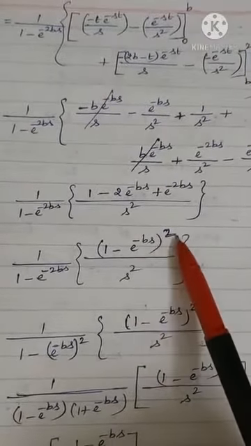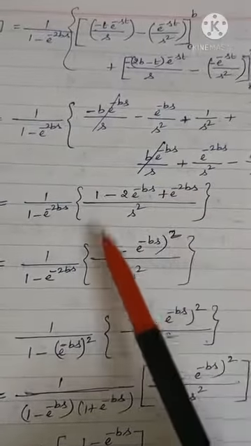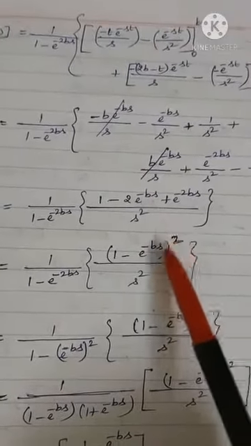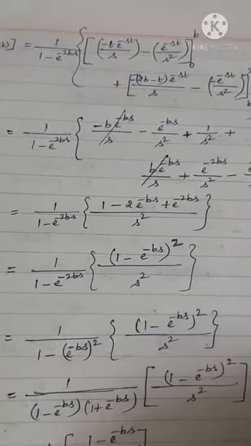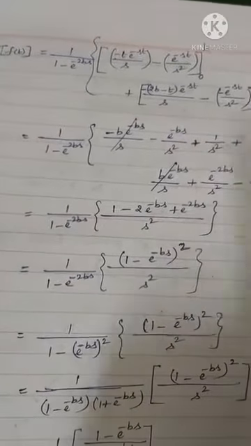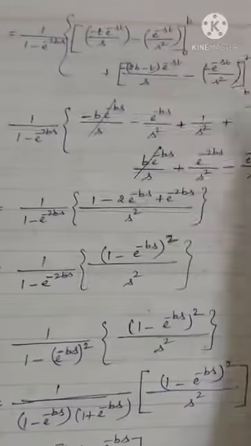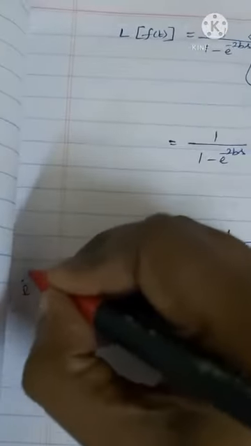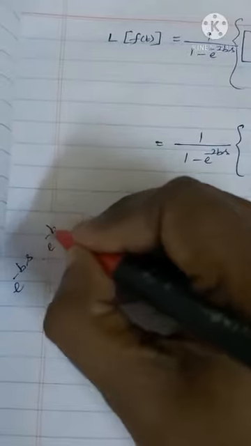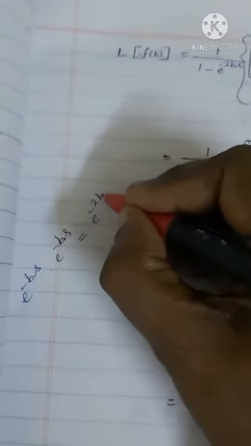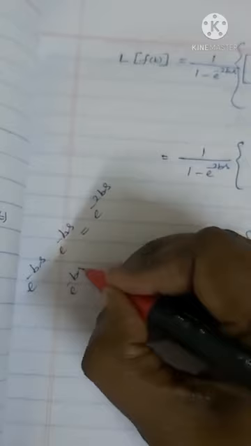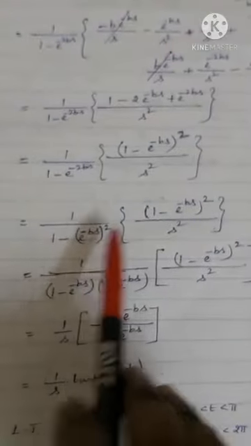What is e power minus bs whole square? E power minus 2bs, a square, 2ab. What is e power minus bs whole square? E power minus bs into e power minus bs is e power minus bs whole square, which is e power minus 2bs, right? See, e power minus bs into e power minus bs is e power minus 2bs. So here it is whole square.